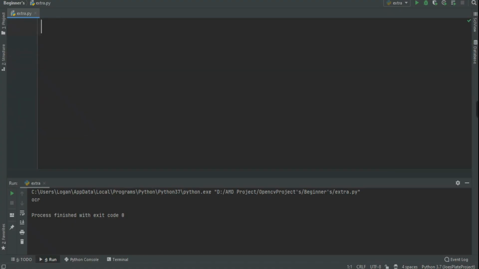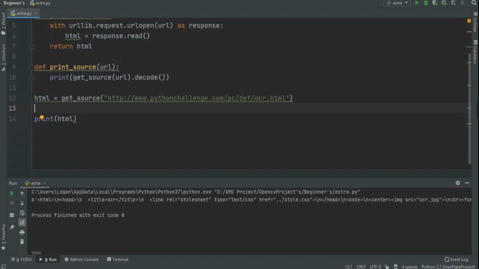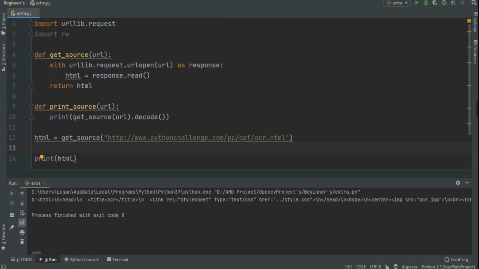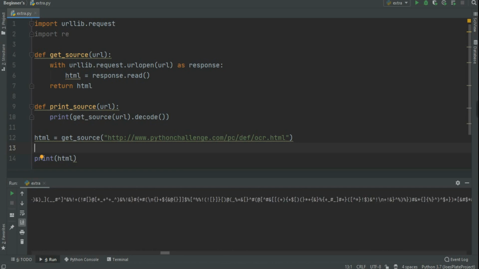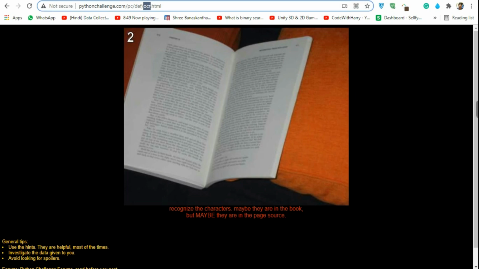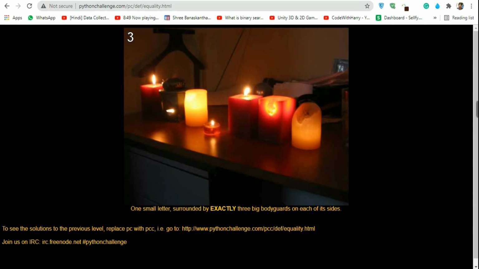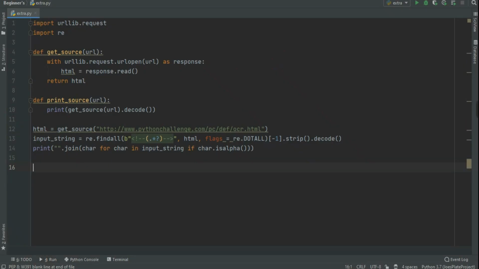In here, I am going to create a function to get all of this information about the page. So after getting all of the information in the HTML, as you can see, we got this HTML head and all of this data from HTML. And after 10 to 15 minutes, I got this equality. So let's try if it is working or not. I didn't try it. Okay, so I'm gonna change the OCR to equality. Holy, it worked.